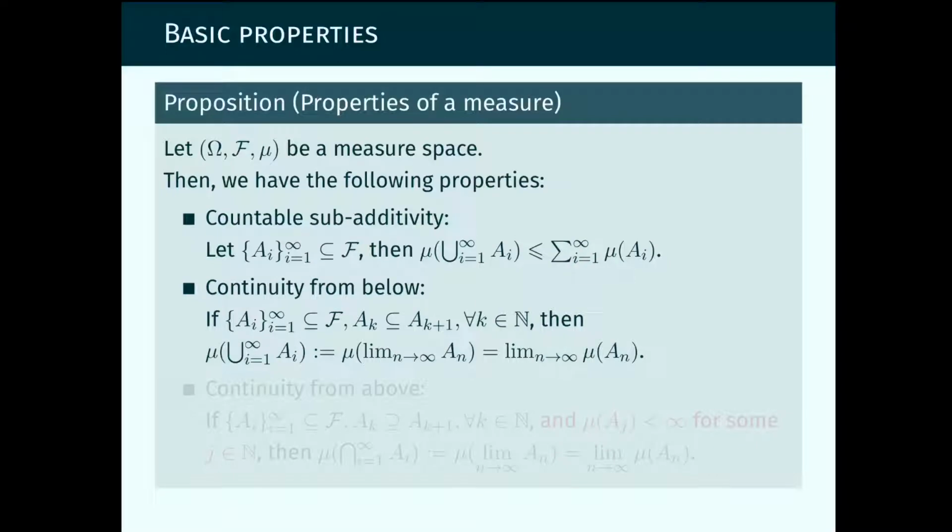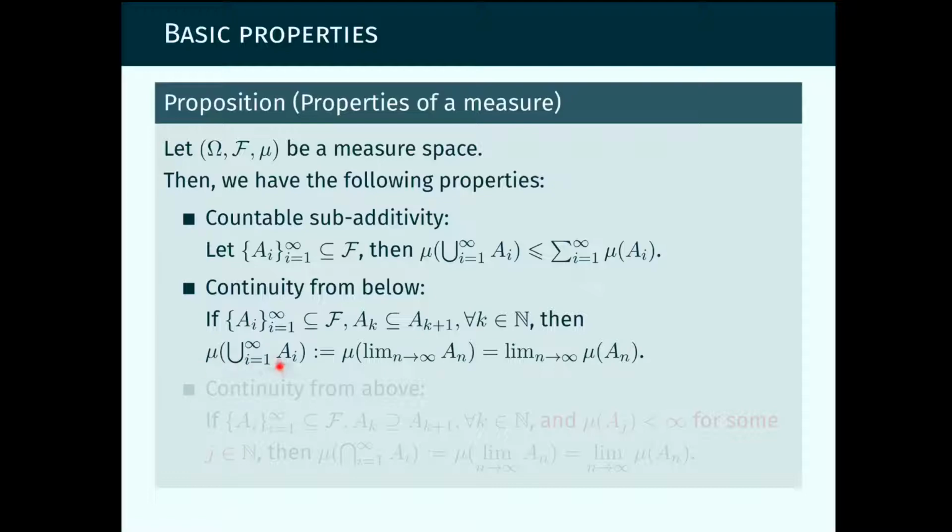The second property is a very robust one, it always holds, it is the property of continuity from below. What does it say? If we have a countable family of elements of the sigma algebra which is increasing, meaning each set in this sequence contains the previous set, then the measure of the union of all these sets, so they're increasing, when we take the union we're talking about what they become at infinity.